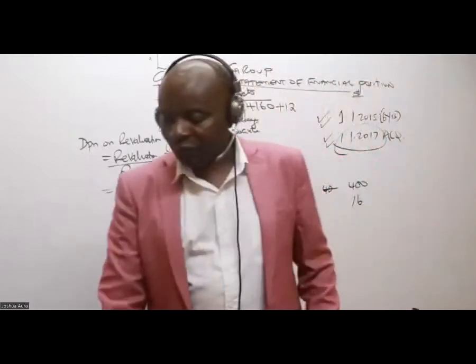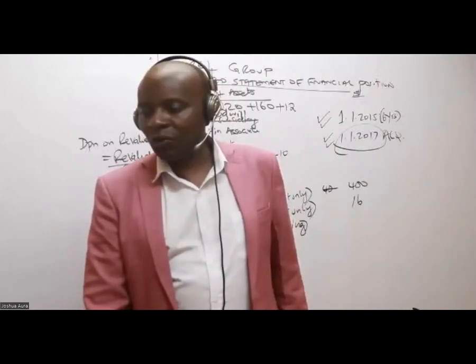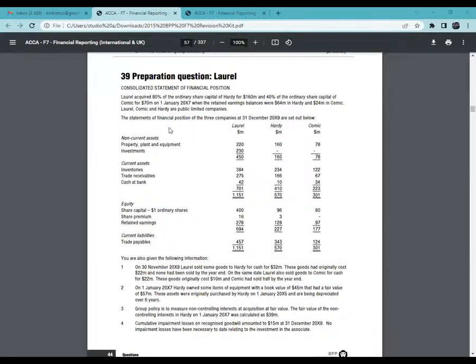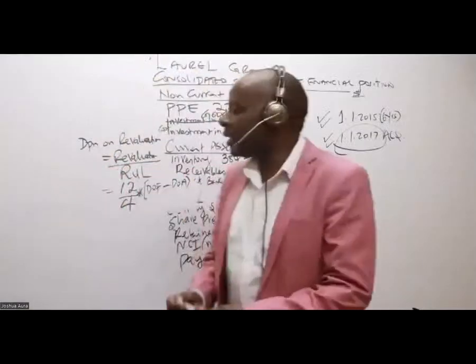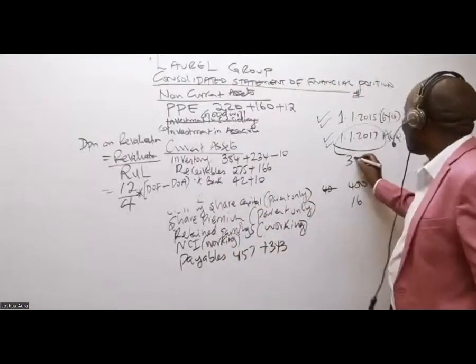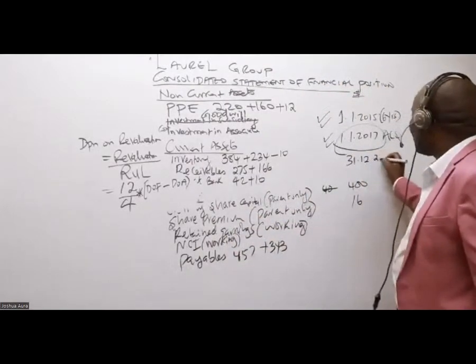How about the date of the financial statements? So the date of the financial statements, ladies and gentlemen, we are given here, the statements of financial position for the 3 companies is 31st December 2019.